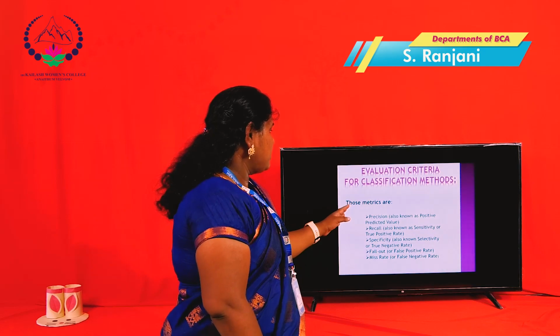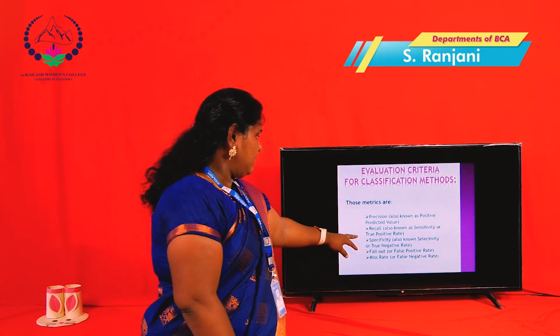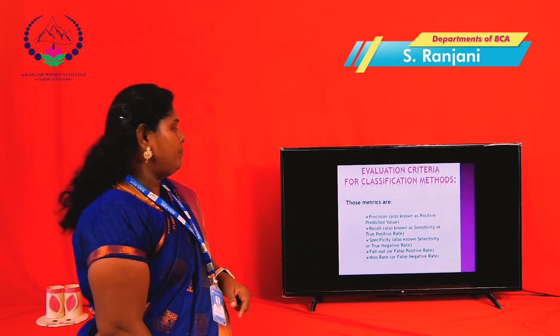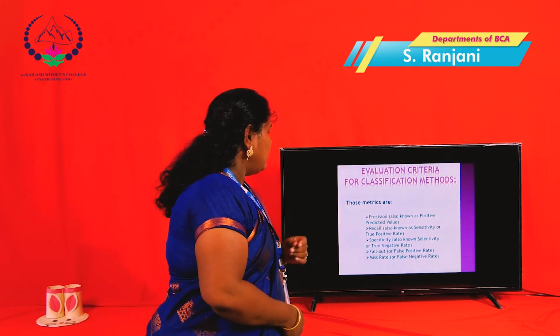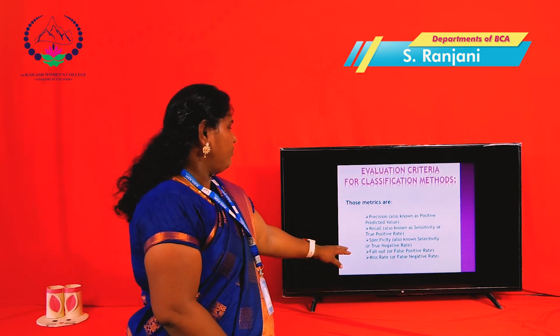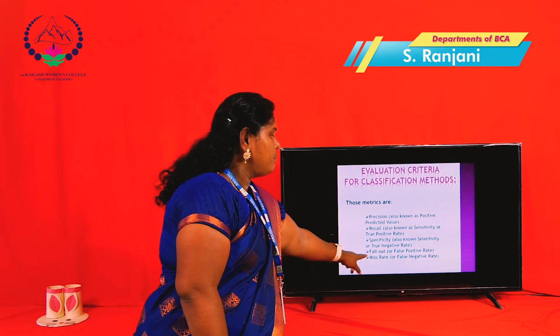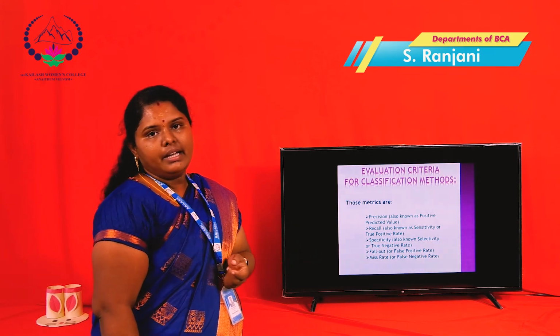Next one, evaluation criteria for classification methods. There are various metrics. First one, precision, then recall, then specificity, then fallout and miss rate. Precision is the positive predicted value, recall is called the sensitivity value, and specificity is the true negative rate. Fallout is the false positive rate, and miss rate is the false negative rate.